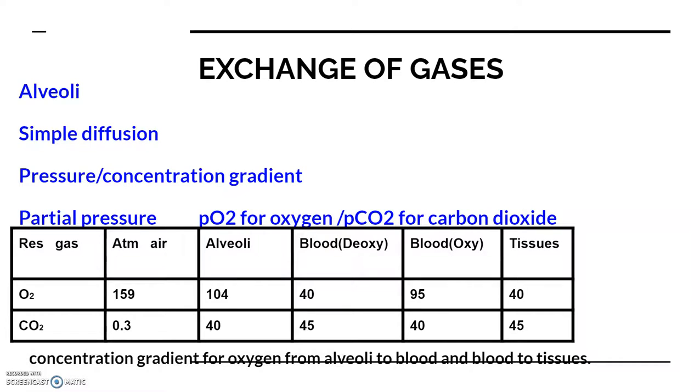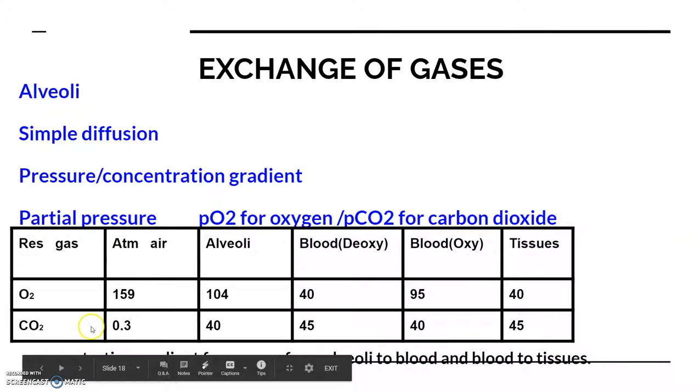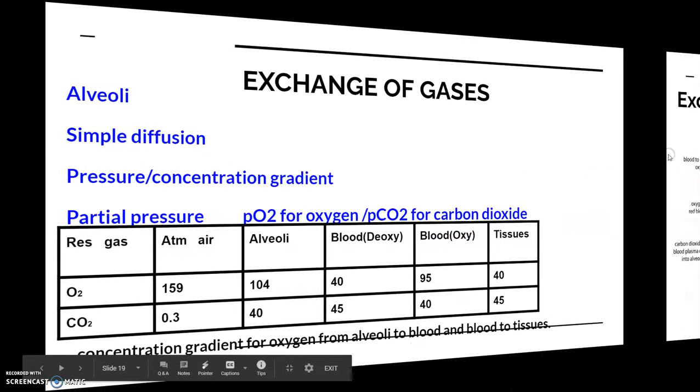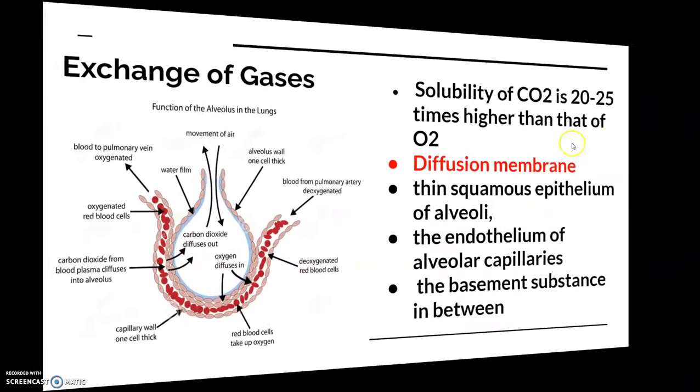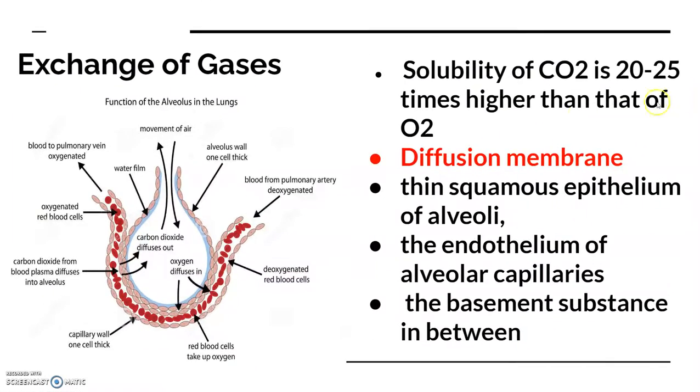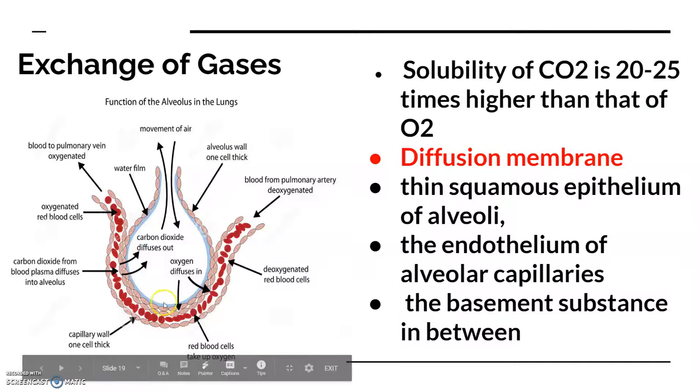The amount of carbon dioxide that can diffuse through the diffusing membrane per unit difference in partial pressure is much higher as compared to that of oxygen. So here you can see that the solubility of carbon dioxide is 20 to 25 times higher than that of oxygen. So these are the membranes where the diffusion actually happens.